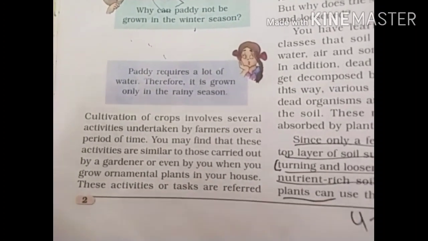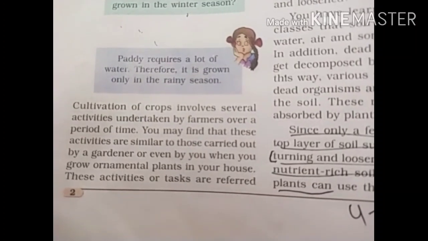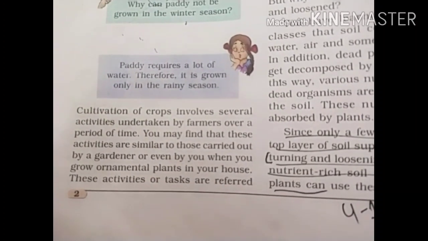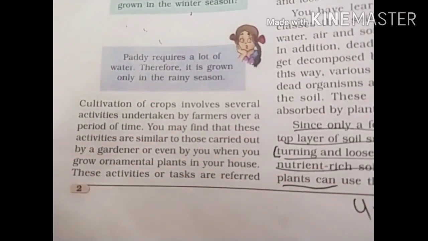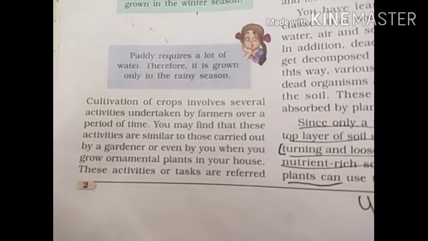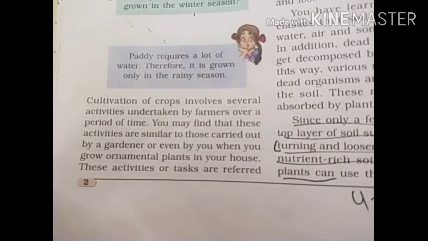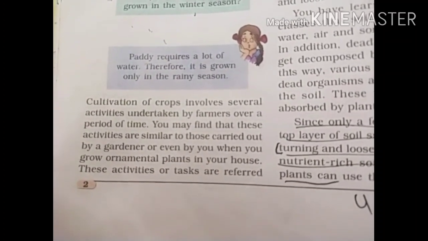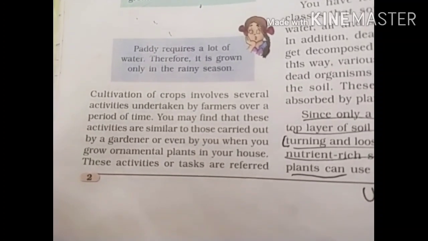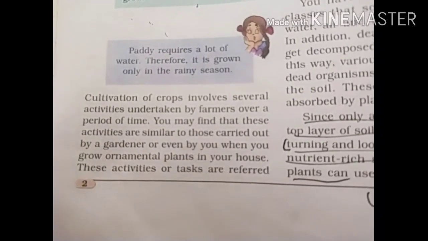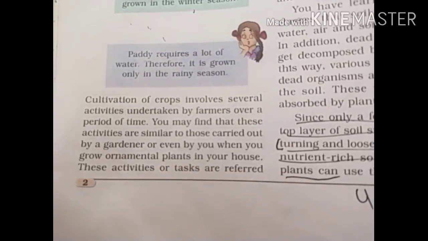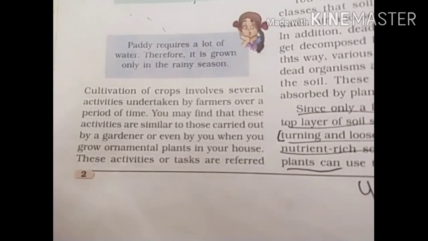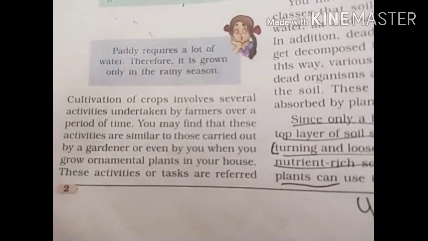Means in our surroundings we can see our gardener in the garden area, what type of things he is using, what type of processes he is following. Same thing is followed by the farmers, but on a large scale.